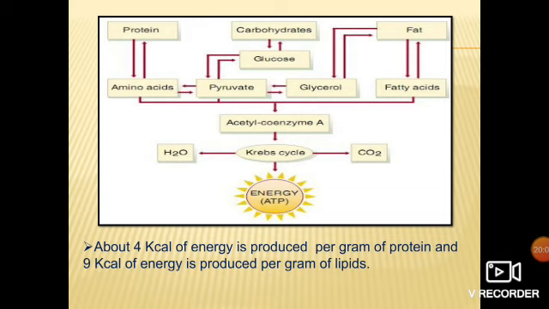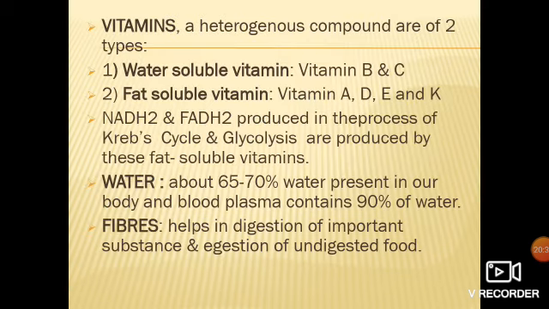Got it? So if we see how much energy is produced by protein and lipid, we will come to know that 4 kilocalorie of energy is produced per gram of protein and 9 kilocalorie of energy is produced per gram of lipids. Clear? Okay. Now, in the first video of this chapter, I explained what nutrients we are taking. I mentioned carbohydrate, fats, proteins, vitamins, water, fibers. Now fats and proteins we have done, carbohydrate also we have done.